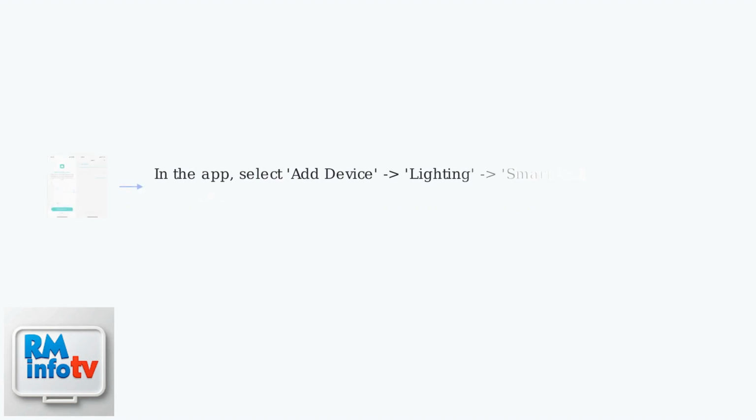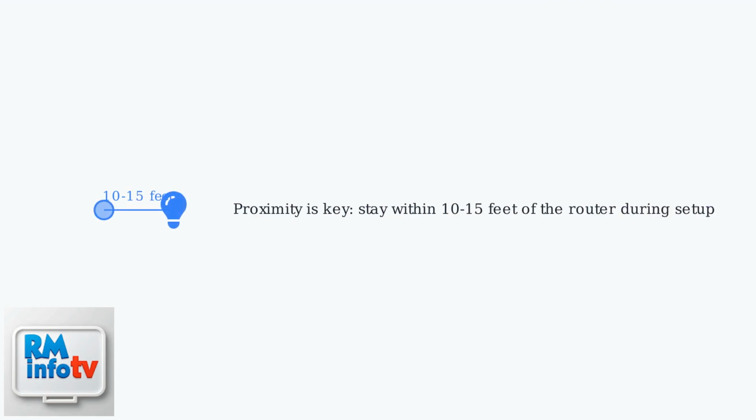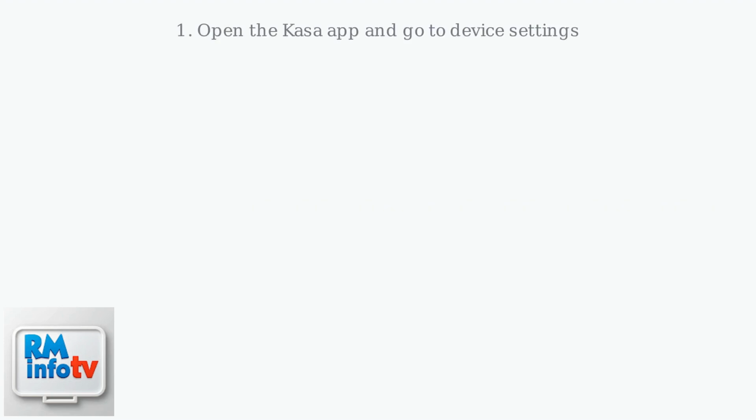In the app, select Add Device, Lighting, Smart Bulb, and follow the prompts to connect to your Wi-Fi. If it fails, use the app's Smart Setup mode for auto detection. Proximity is key. Stay within 10 to 15 feet of the router during setup. If the quick setup fails, try an app reset.